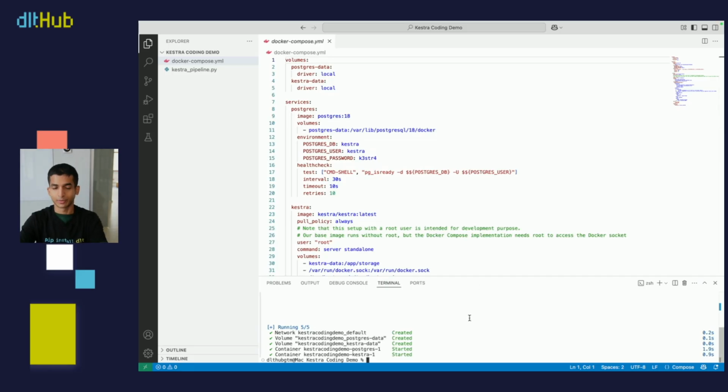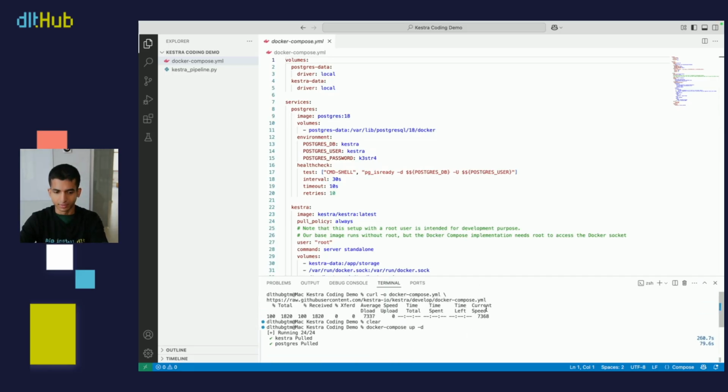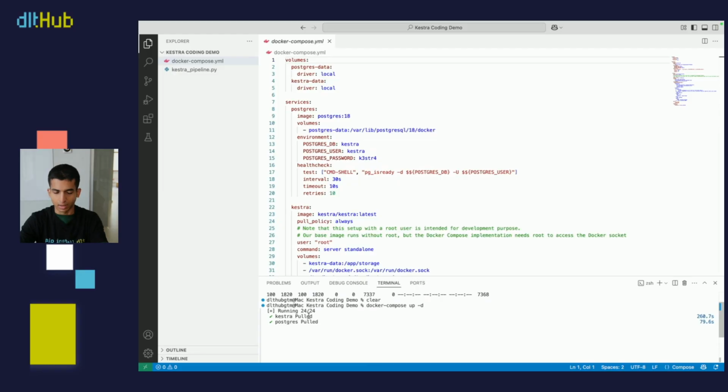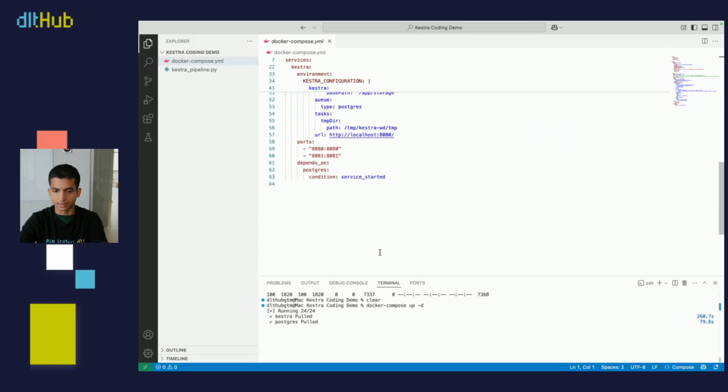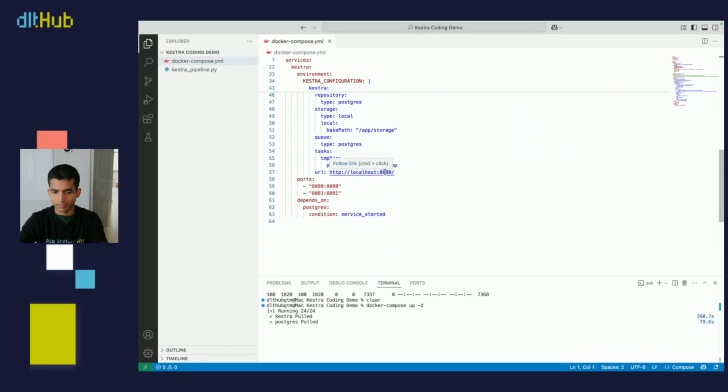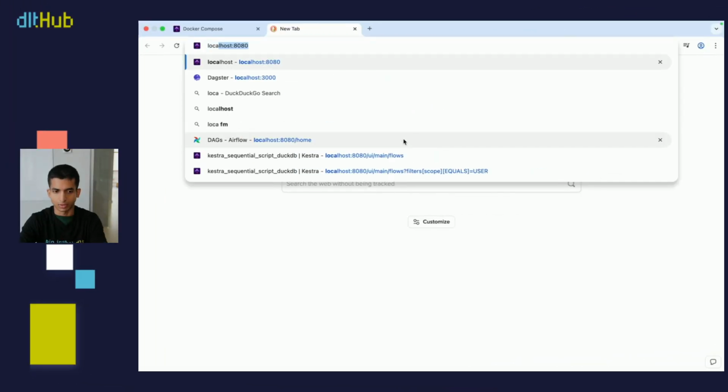Okay, it looks like we've got everything running. So what this command basically did is it spun up our Kestra UI, which we'll head to in a minute, and it's also set up a Postgres database, which is gonna contain information on our flows, their executions, and such metadata. So now I believe our UI can be accessed in the 8080 port. Yep, that should be the case. So let me open up a browser and head there. So I'm going to type localhost 8080.